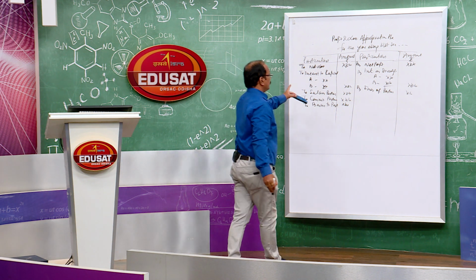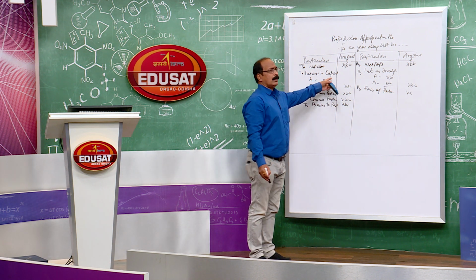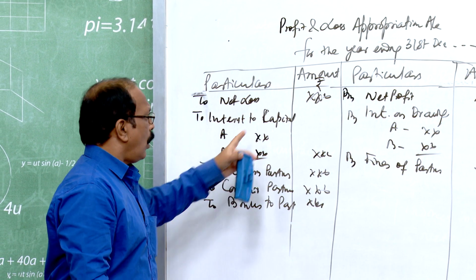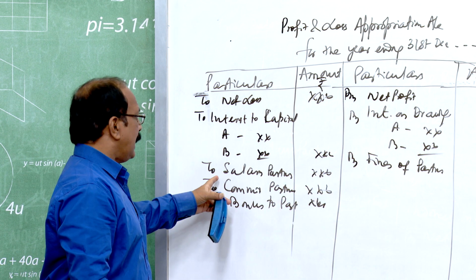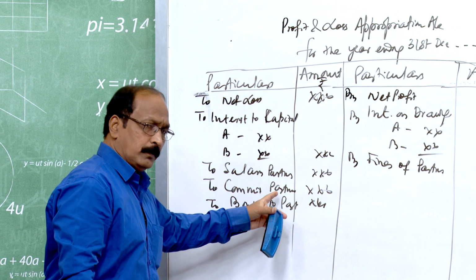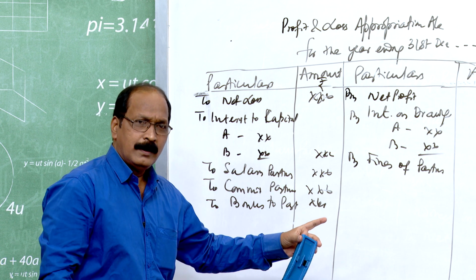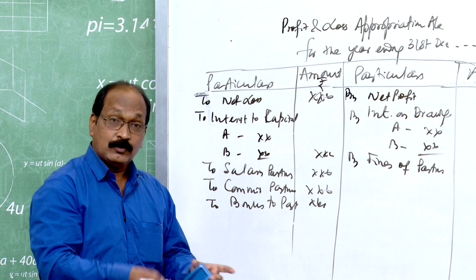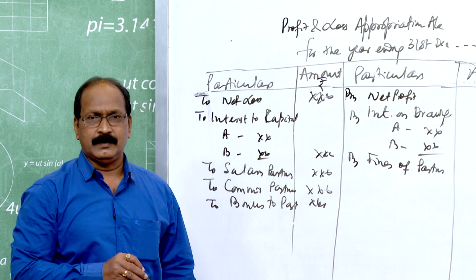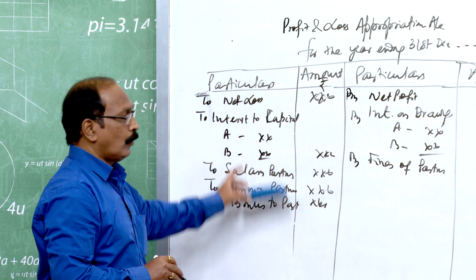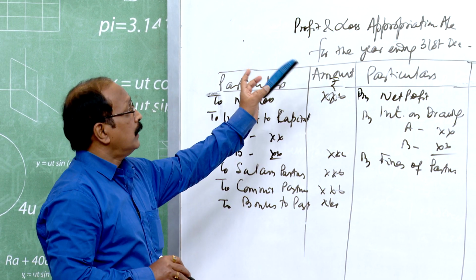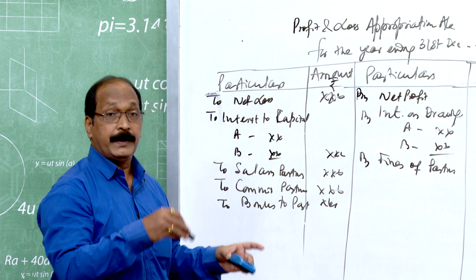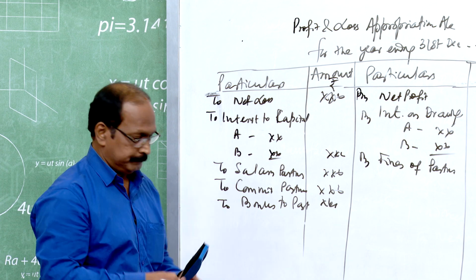Only partners related items. Interest on capital belongs to partner, interest on drawings belongs to partner, salary to partner, commission to partner, bonus to partner. Any item whether it is payable to the partner or it is to be received from the partner to the organization, only those items are to be shown here. This is nothing but the appropriation of profit, that is distribution of profit. How the profits earned is to be distributed.